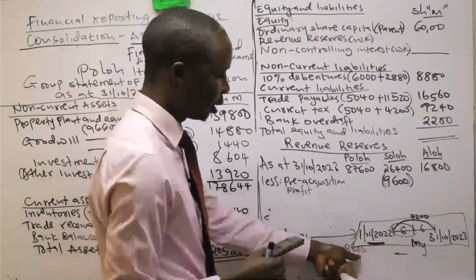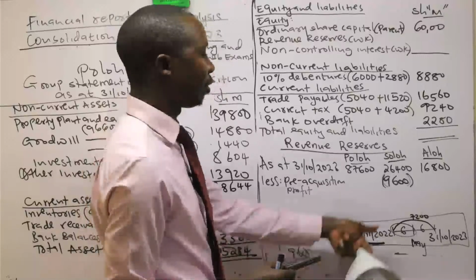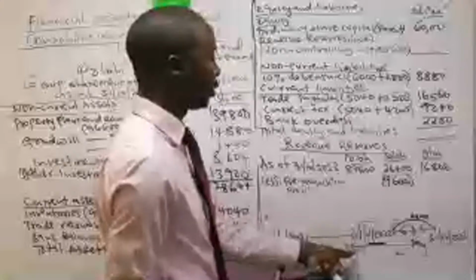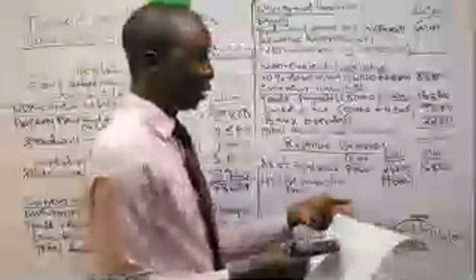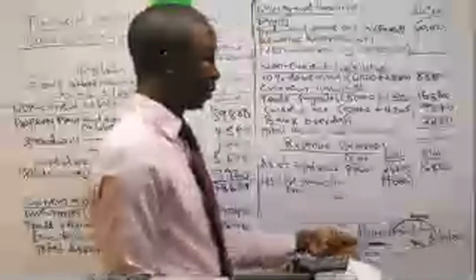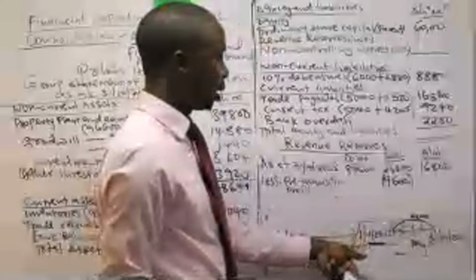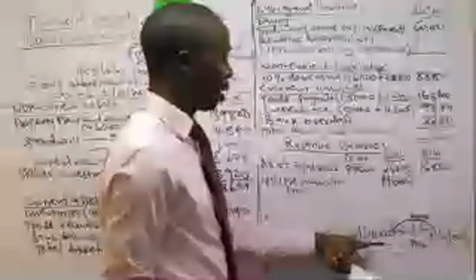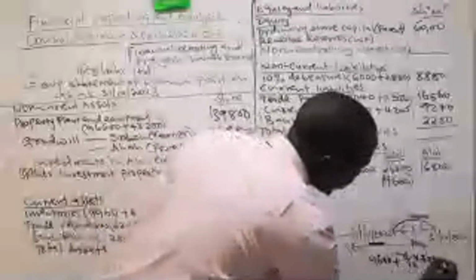For Alloy it is 96. So it's a coincidence, it's a part of Soro's 96, which is retained earnings at acquisition date of Soro, and at the same time, the balance given in note 1, the revenue reserve for Alloy, is 96. So it's a coincidence, plus 6/12 times 72.